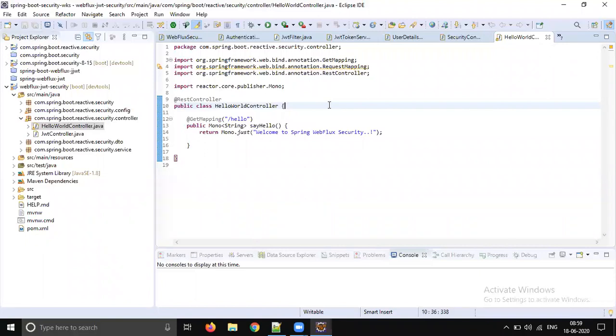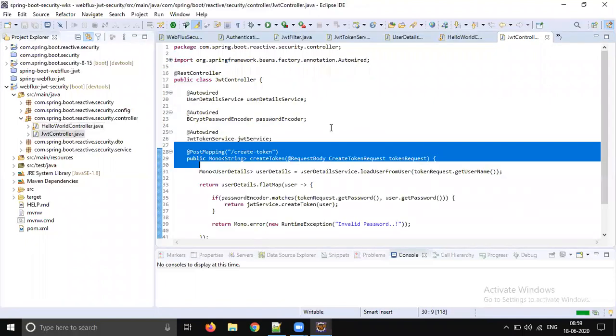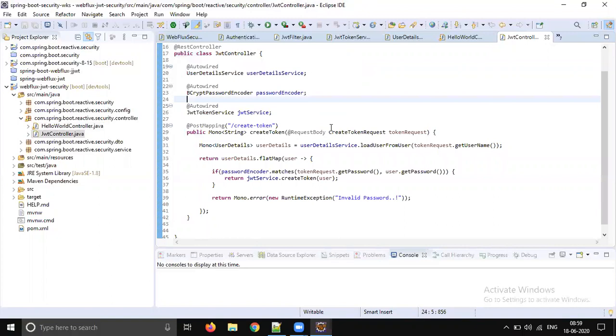Things are easy, but something new, that's why they look complicated. Comparatively, things are easy, right? We need to understand what exactly is happening. This is our actual business logic, and we also wrote a method to create the token. It is almost more or less the same.